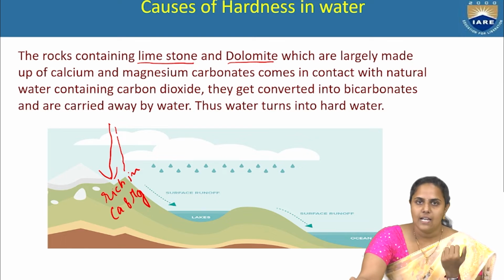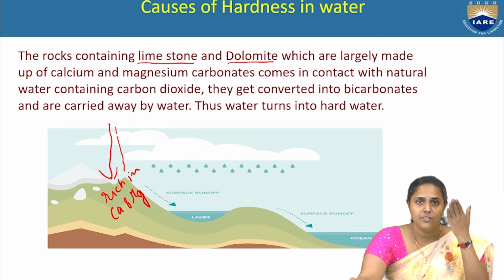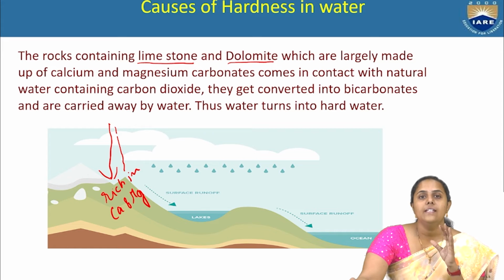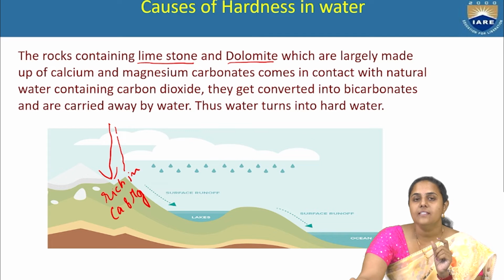Rainwater contains dissolved carbon dioxide and oxygen. The carbon dioxide present in water can combine with calcium and result in formation of calcium carbonate. In that way, the salts responsible for hardness can be formed.